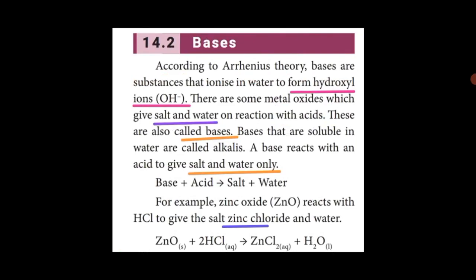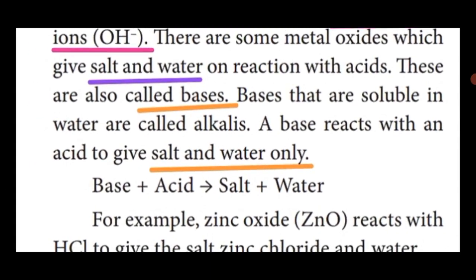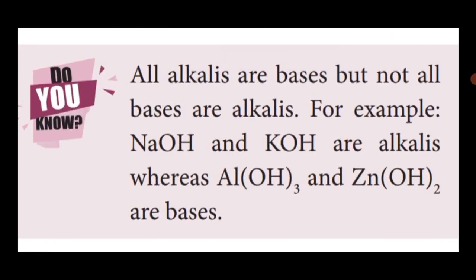See this paragraph. Bases that are soluble in water are called alkalis. So water soluble bases are called alkalis. All alkalis are bases, but all bases are not alkalis. What is the reason? Some bases are not dissolved in water, but in some other solvent.